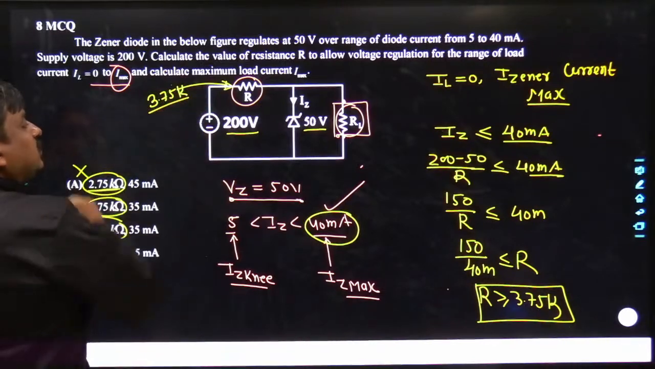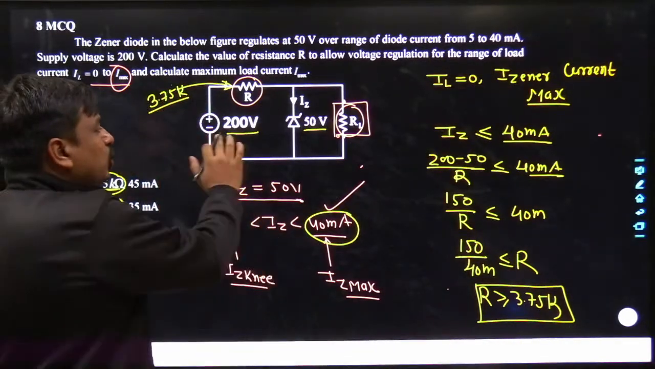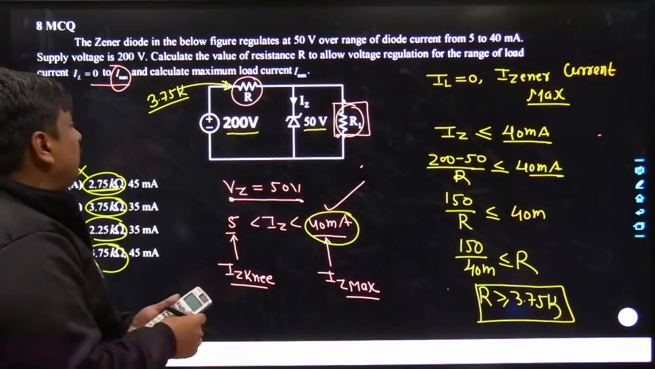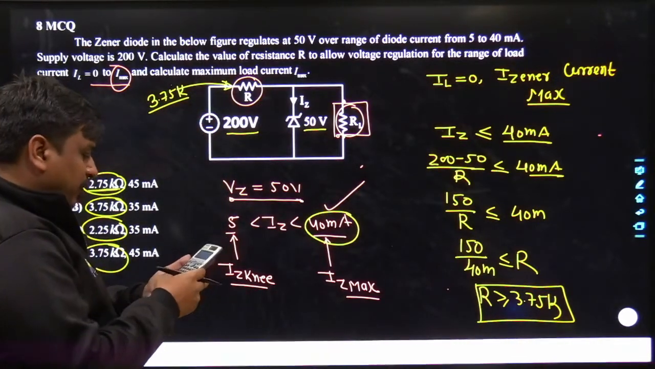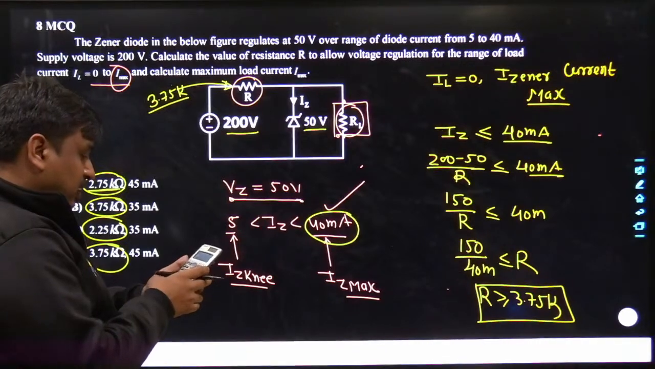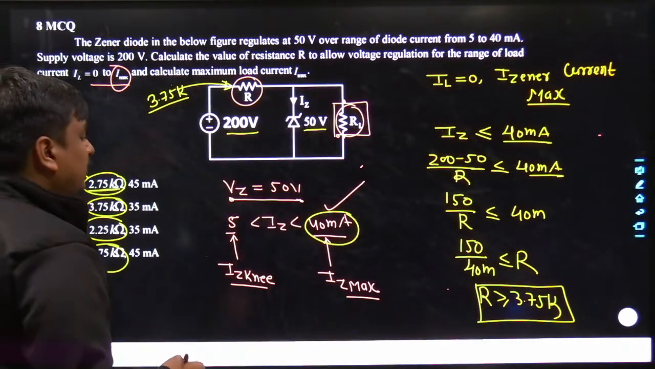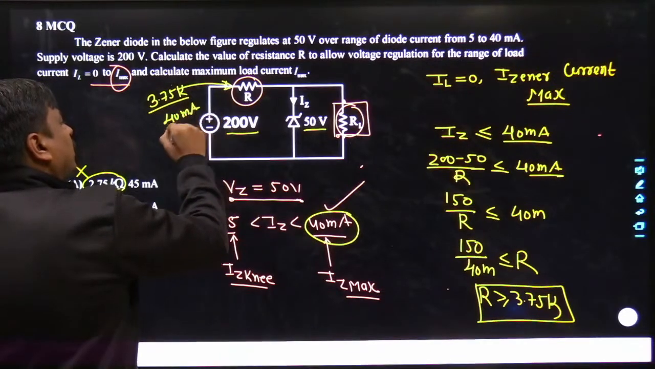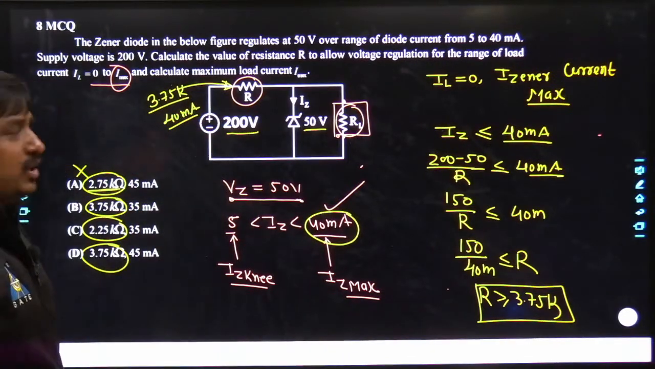3.75 kilos. Yes. And here it's nothing but the 200. 200 would get subtracted with the 50 and it would get divided with the 3.75. So simply it becomes 150 divided by 3.75. So the amount of current which is flowing is simply going to be 40 milliampere, 40 milliampere.